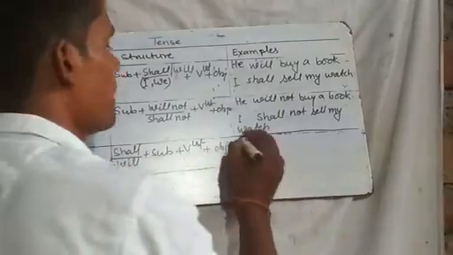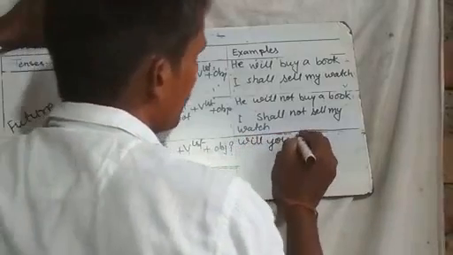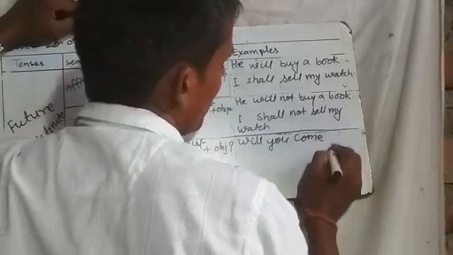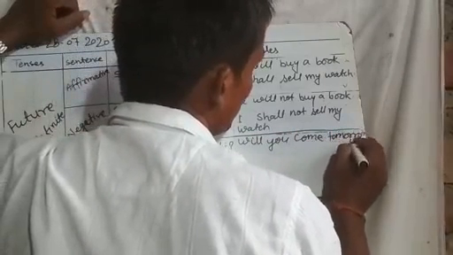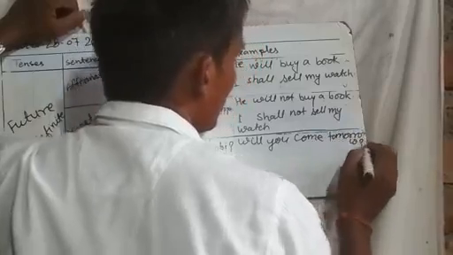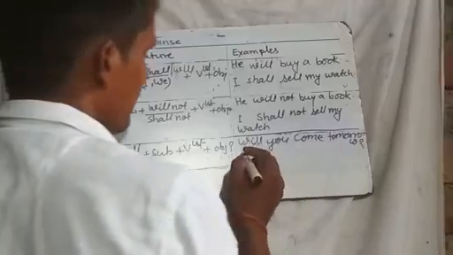For example here, will you come tomorrow? Will you come tomorrow?